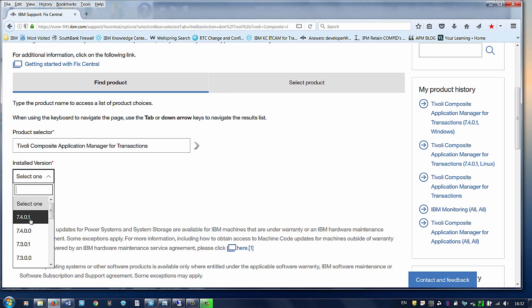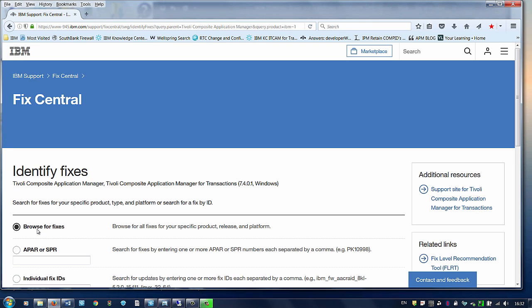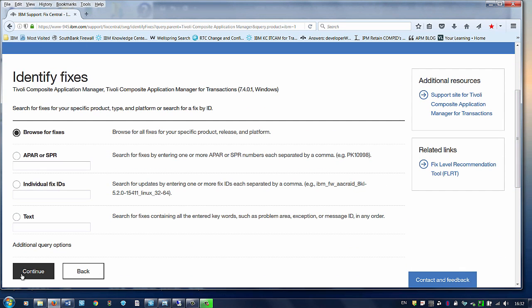Select a version. 7.4.01 is currently the latest version. Select a platform. It's Windows because the Rational Integration Support is only installable on Windows. Browse for fixes.